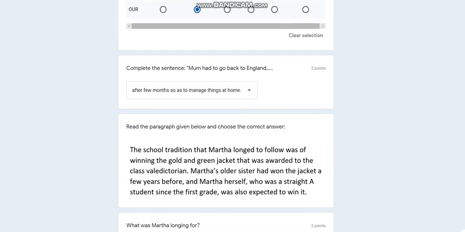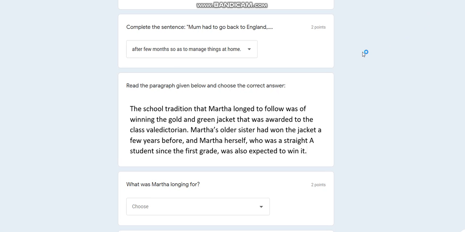Then I'll move towards a paragraph which says read the paragraph given below and choose the correct answer. You will get the paragraph from your textbook itself. You will not get any paragraph which is unseen. You have to read this paragraph and answer the questions given below. So I'll read the paragraph. The school tradition that Martha longed to follow was of winning the gold and green jacket that was awarded to the class valedictorian.